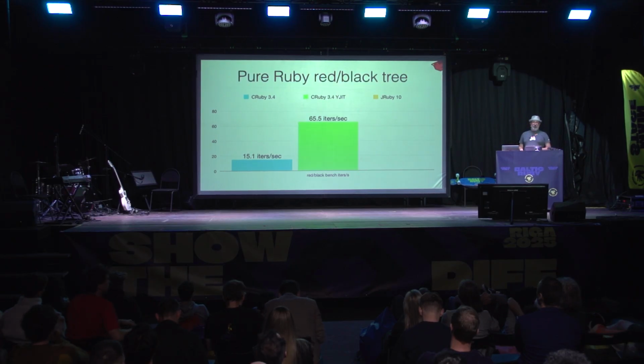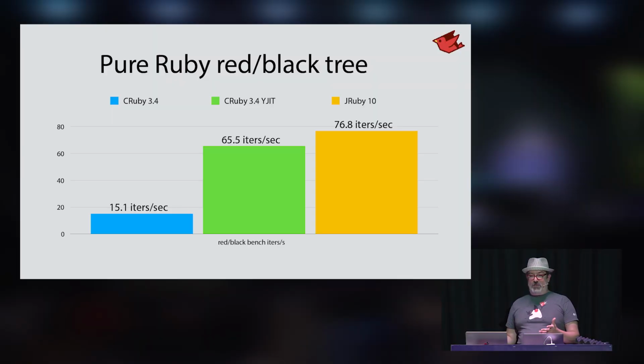We have the JRuby YJIT. Now this is actually compiling a lot of this code down to native, and we're very excited that YJIT has come so far and is bringing so much better performance to Ruby applications. But of course, we've got the JVM to lean on. We're still able to exceed the performance of YJIT, and this is before I started doing any of the JRuby 10 optimizations that I'm going to show in a little bit here. So very nice performance. If you run into something on JRuby that doesn't run as fast as you think it should, or doesn't run as fast as something in CRuby, just let us know about it. There's probably some work that we can do to get there.